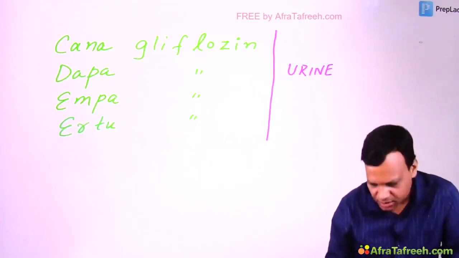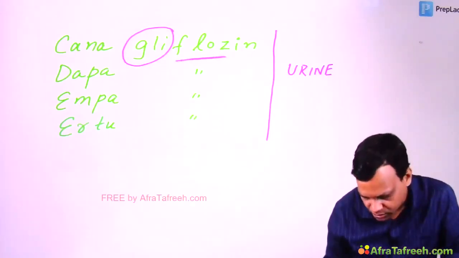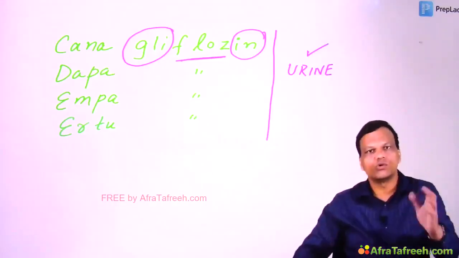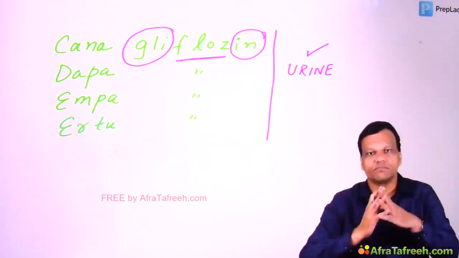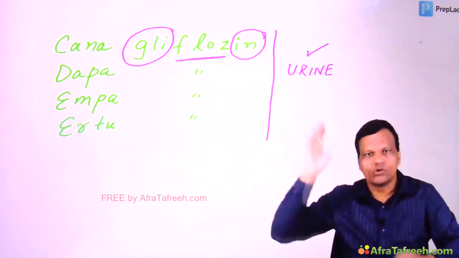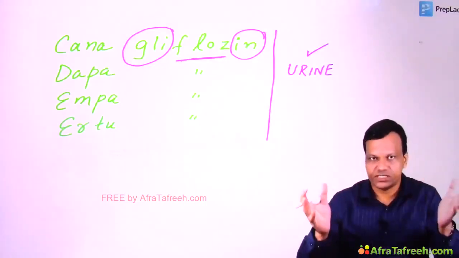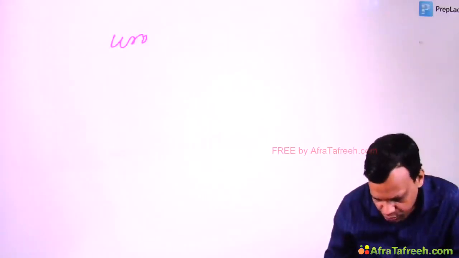So what does the name say? Gli means glucose, flows in urine. Okay? Gli flows in urine. So glucose flows in urine. So when glucose flows in the urine, hyperglycemia is treated. But because glucose is present in the urine, it can increase the risk of urogenital infections. Okay. So with urogenital infections, there may be urosepsis.